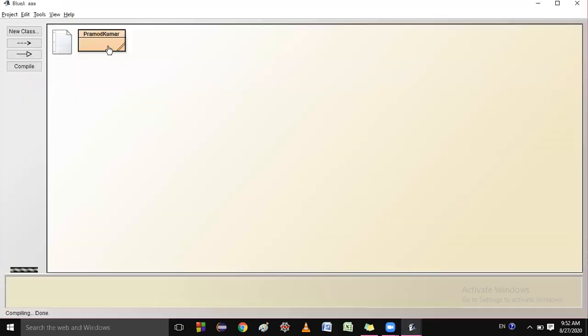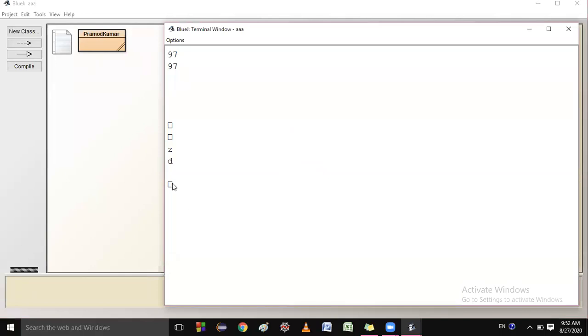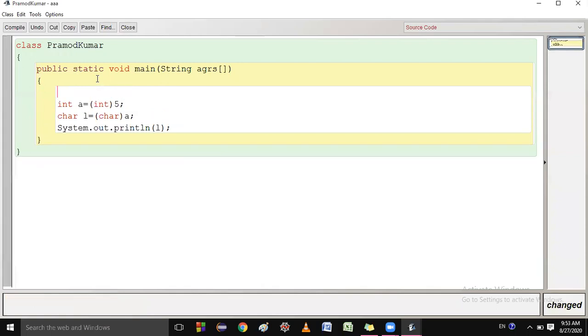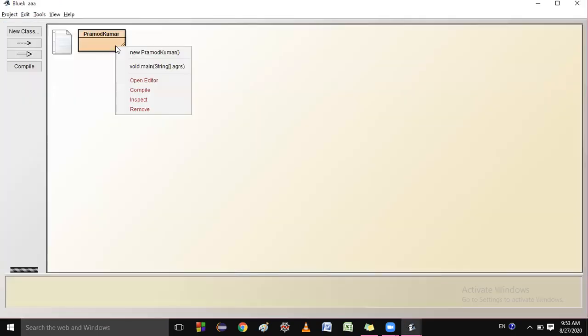If you think, students, this is an integer value, so no, this is not an integer value. Suppose, let me clear one thing for you. If I write int g equal to 3, and this g I want to convert to integer, and let me compile this one.